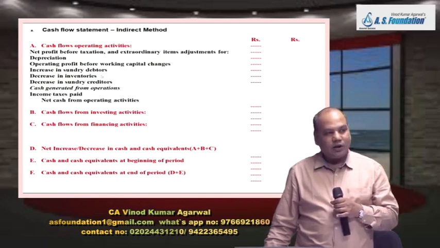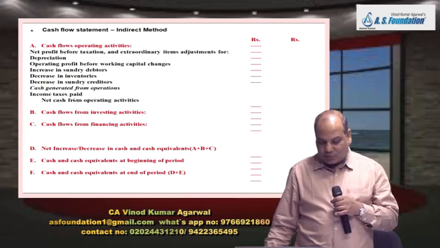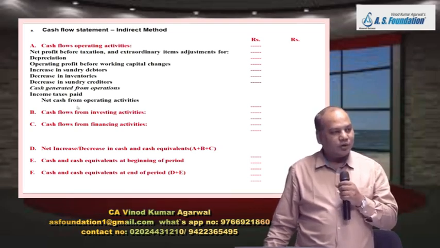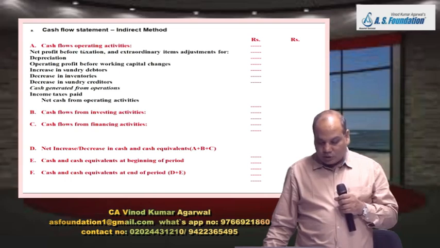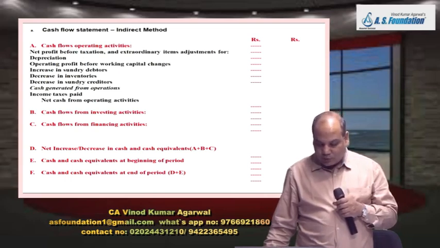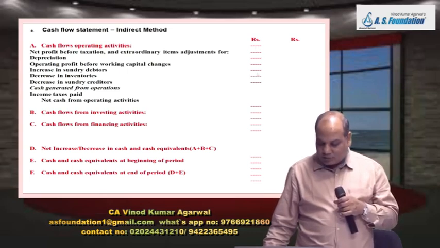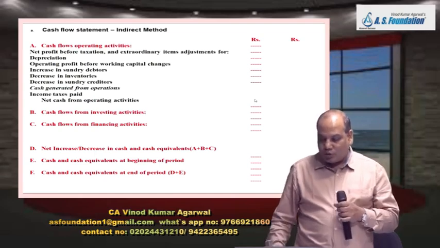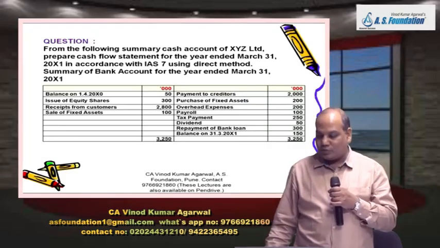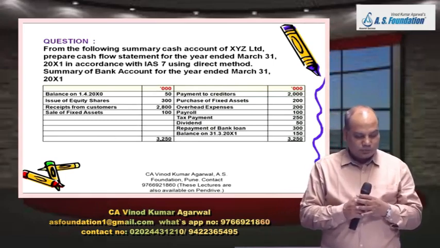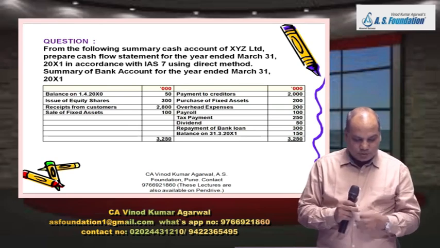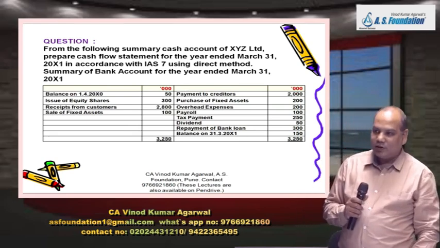Each and every item of current asset and current liability you go through and write here. Take total. This will give you cash generated from operation, less tax paid. This will give you cash flow from operating activity. So this method reconciles your net profit with cash flow from operating activity. If this is very high, this is very low, it means you are not able to convert your profit into cash. Is it right? Now we'll do some practice on this direct and indirect method.